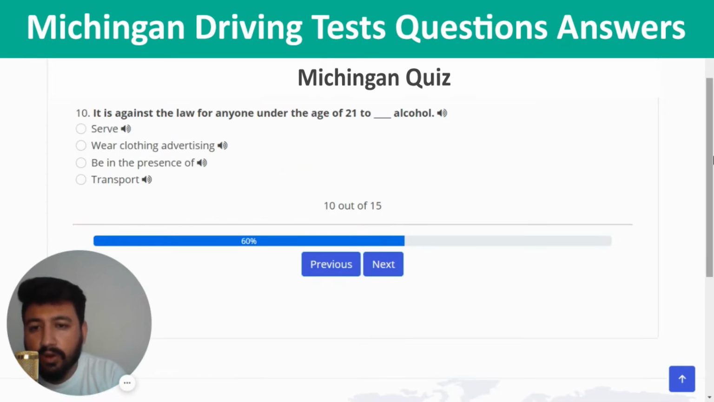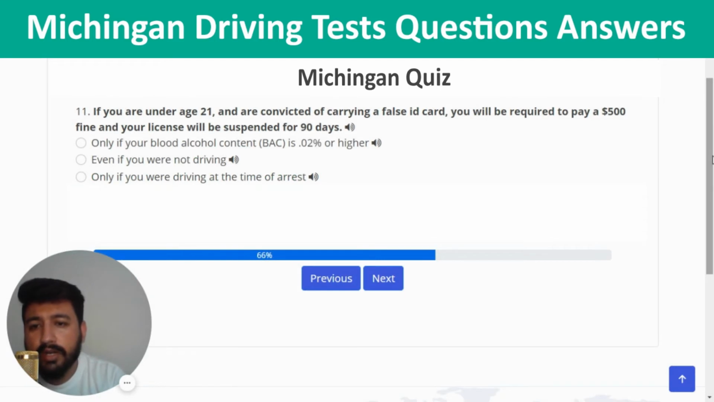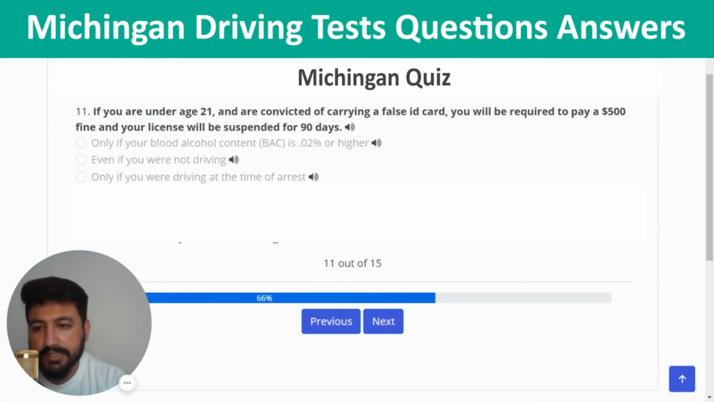It is against the law for anyone under the age of 21 to blank alcohol. The right answer is transport. So let's click on the last option, correct, and next. If you are under age 21 and are convicted of carrying a false ID card, you will be required to pay a $500 fine and your license will be suspended for 90 days. So the right answer of this question is even if you were not driving. So the second option is the right one.